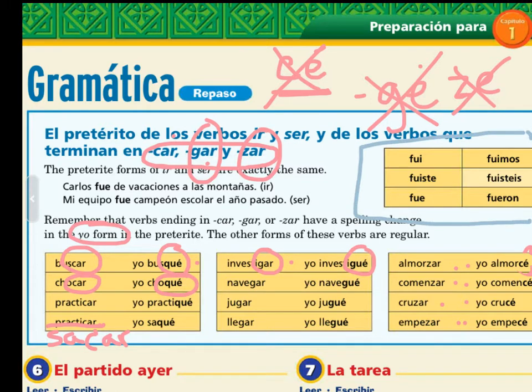Just like hacer, ver, and dar were completely irregular, ir and ser are completely irregular. And strangely enough, they are the same in the preterite. So I went is fui, and I was is also fui. Okay? Fui, fuiste, fue, fuimos, fueron. Okay. Pause, take down those notes, then we will move on.